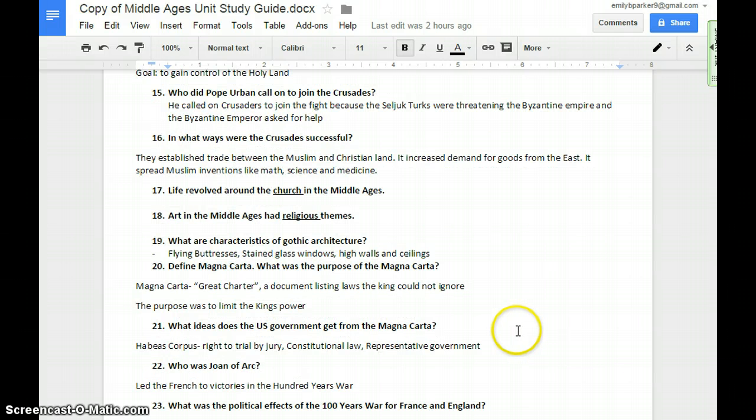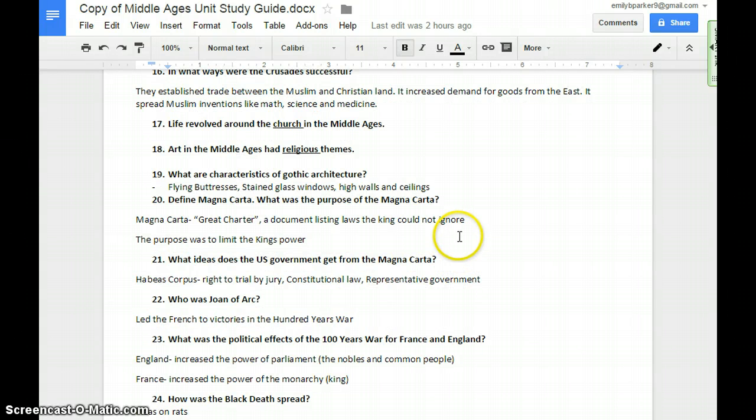So number 19, what are characteristics of Gothic architecture? Flying buttresses, those are the things that hold up the walls because the walls are so high and so are the ceilings. They look like arches on the outside of the buildings. Stained glass windows is another characteristic of Gothic architecture, and also high walls and ceilings.